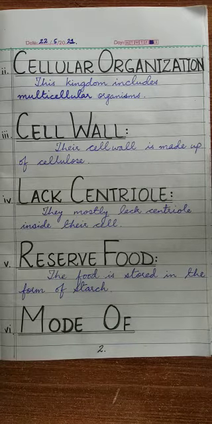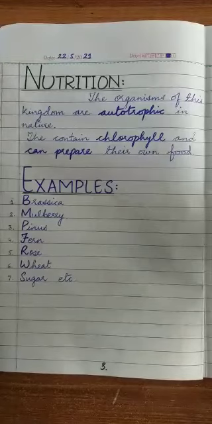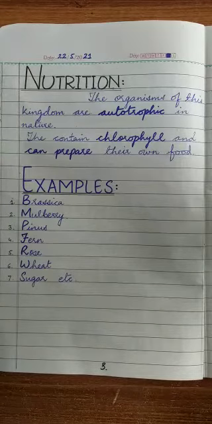Now, looking at the mode of nutrition, or the way they take their diet, whether they can make their food. Looking at the plants, these are organisms which are autotrophic.